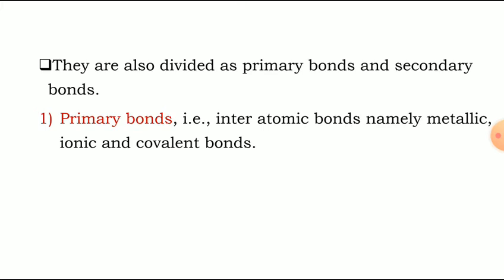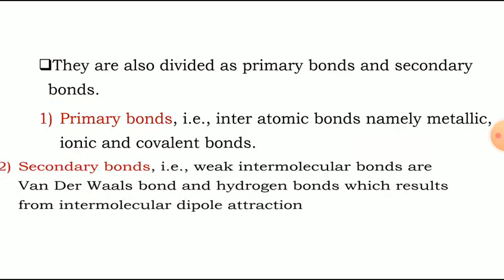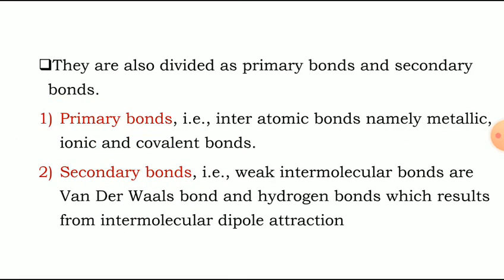Primary bonds are interatomic bonds, namely metallic, ionic and covalent bonds. Secondary bonds, that is weak intermolecular bonds, are van der Waals bonds and hydrogen bonds, which result from intermolecular dipole attraction.